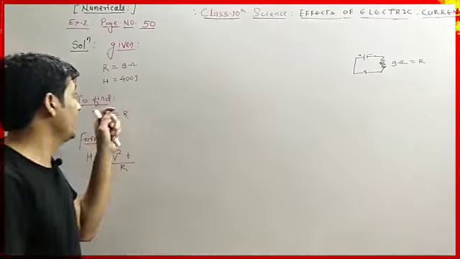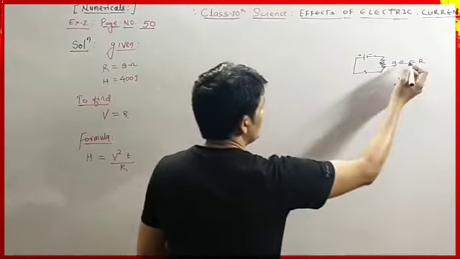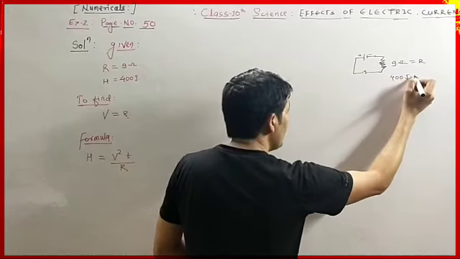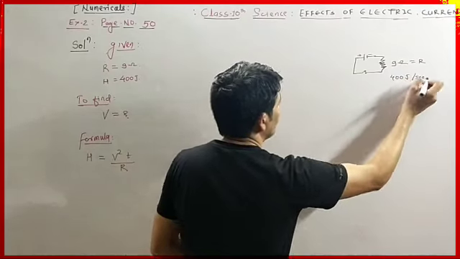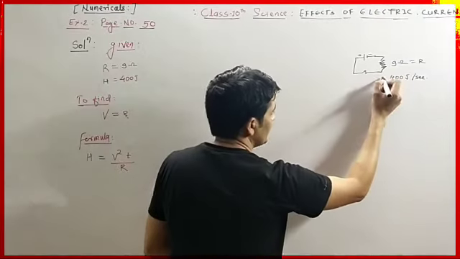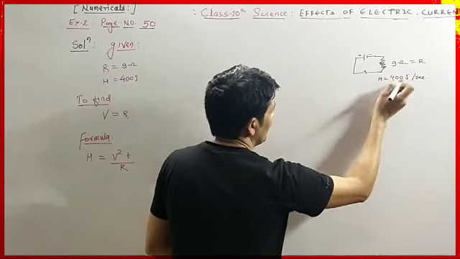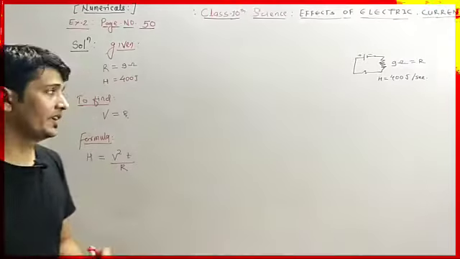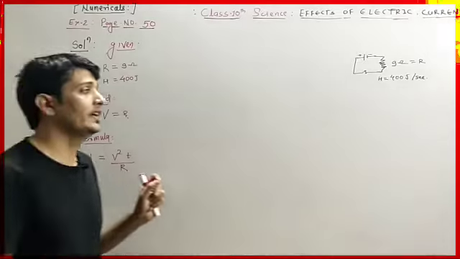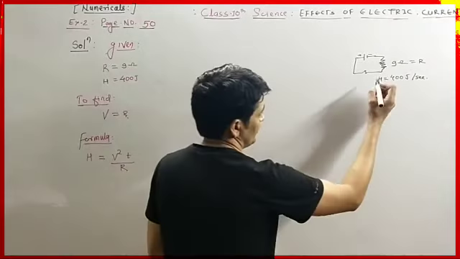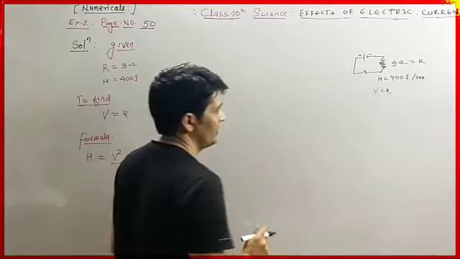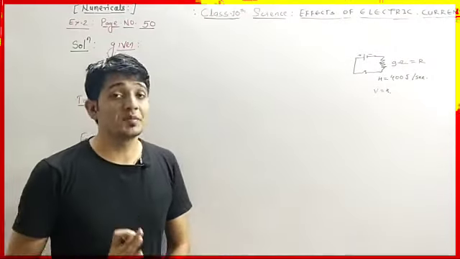Okay, and the resistance produces 400 joule heat per second. The heat produced by this resistance is 400 joule per second. Then we have to find the potential difference. So I hope you have understood the question.